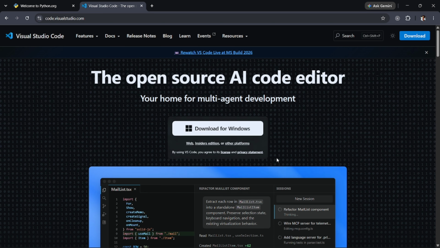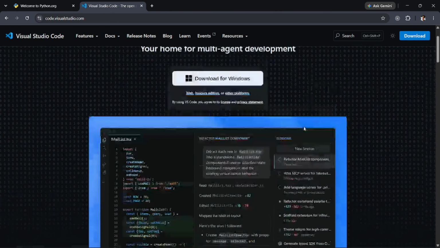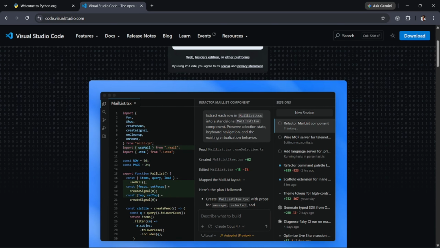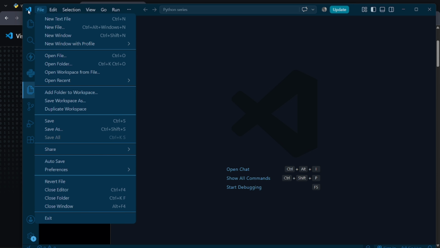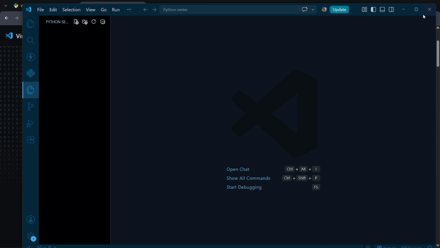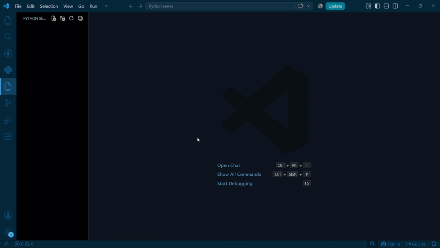Most of the developers that develop code using Python are using VS Code. Not only Python, most of them use it for the remaining languages also. I also recommend VS Code. So download for Windows, click on it. While installing VS Code, just check all the boxes, that's my recommendation. After that, just create a simple folder, and after creating the folder, open that folder in VS Code. So this is the VS Code I'm talking about.